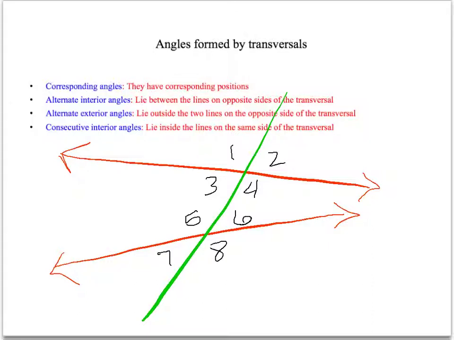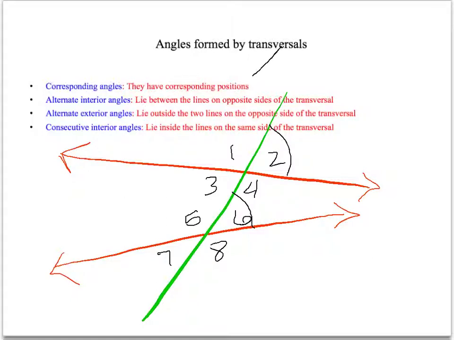Okay. So corresponding angles. Corresponding angles have corresponding positions, meaning they're on the same side of the transversal and they are in the same position with respect to their line. For example, angle 2 and angle 6 are corresponding.